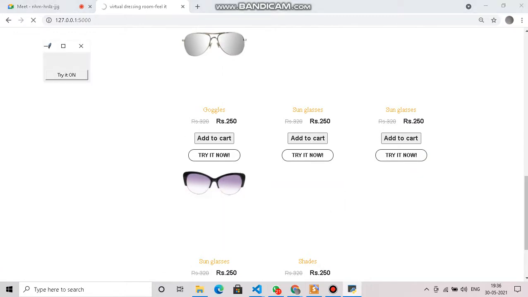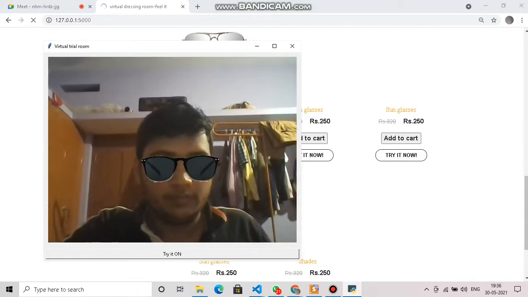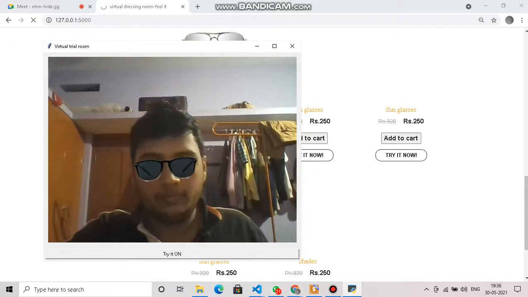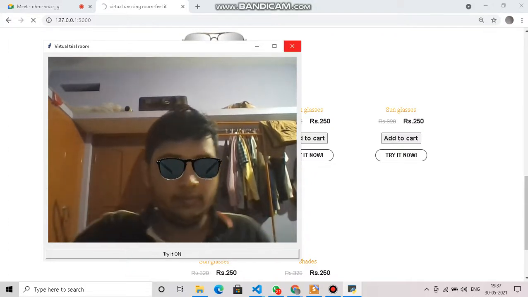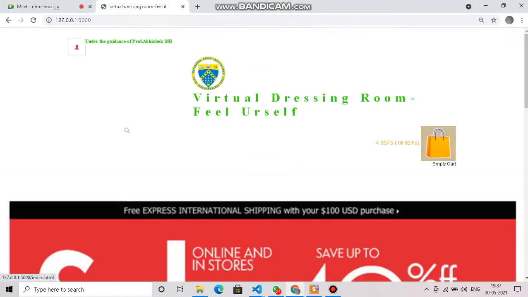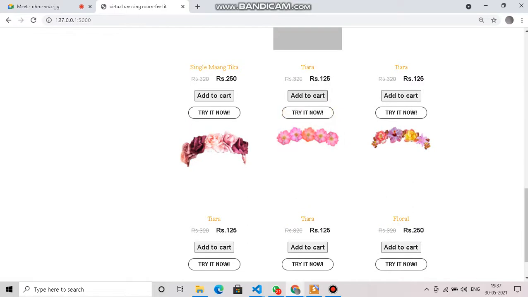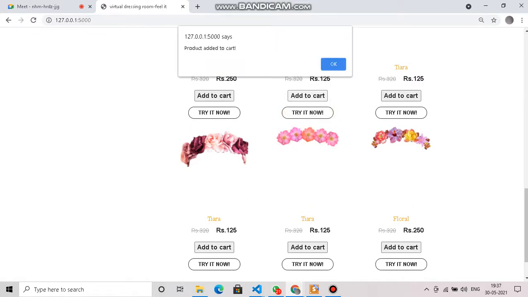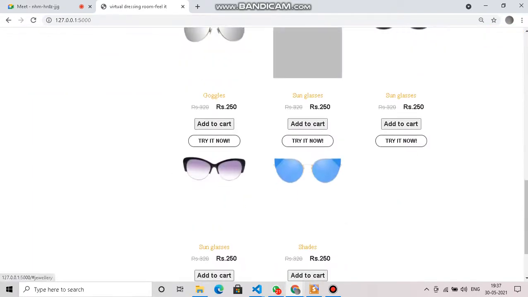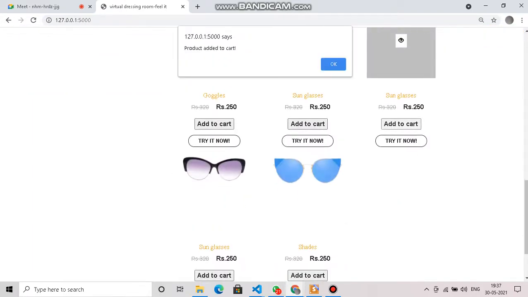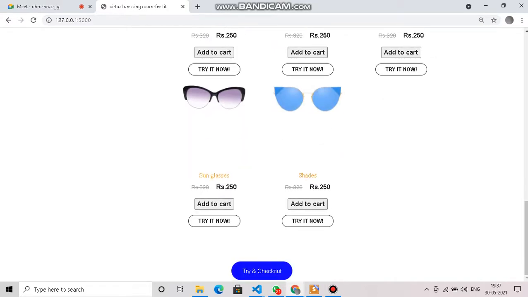There is an option to try goggles also. So if a user selects goggles, he can give it a try while sitting at his home, and he will get a real feeling of how it will look on him. There are many other options like tiaras, frocks, goggles. So this is a basic idea about our project.